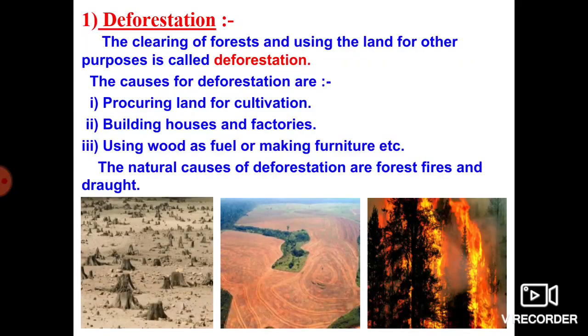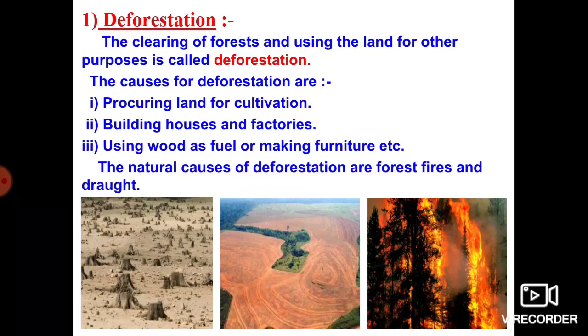In biodiversity, particularly, we are going to know one by one. First is deforestation. What do you mean by deforestation? Clearing of forest and using the land for other purposes, we call deforestation. In other words, deforestation is nothing but cutting or removal of trees or other vegetation from an area for industrial, agricultural and other purposes. This we call deforestation.